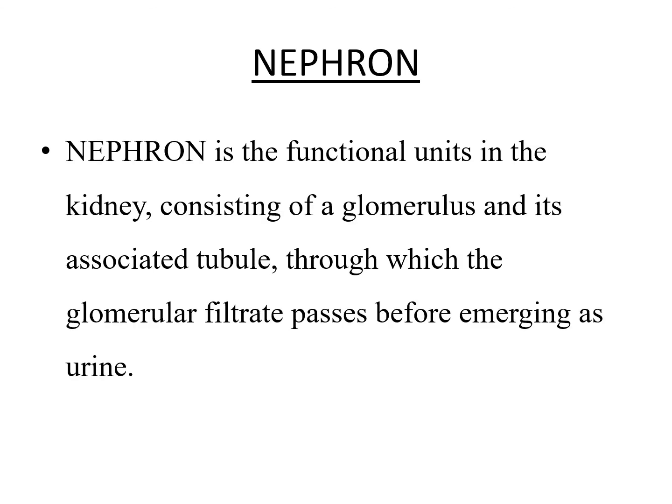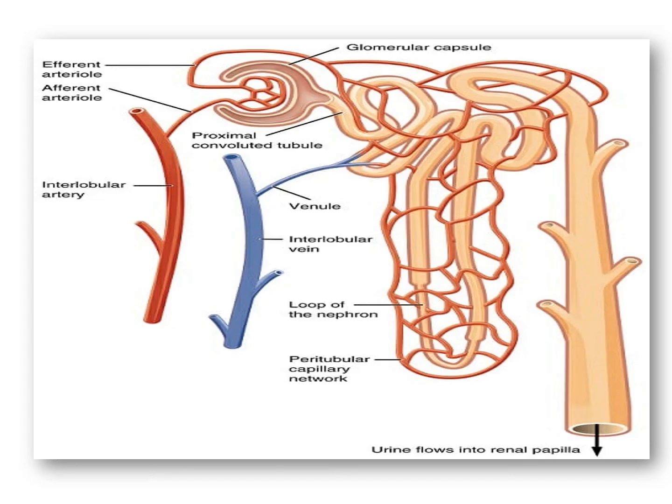Nephron. Simple definition of nephron: it is the structural and functional unit of the kidney. Another definition: nephron is the functional unit in the kidney consisting of a glomerulus and its associated tubule through which glomerular filtrate passes before emerging as urine. In this figure, structure of nephron.